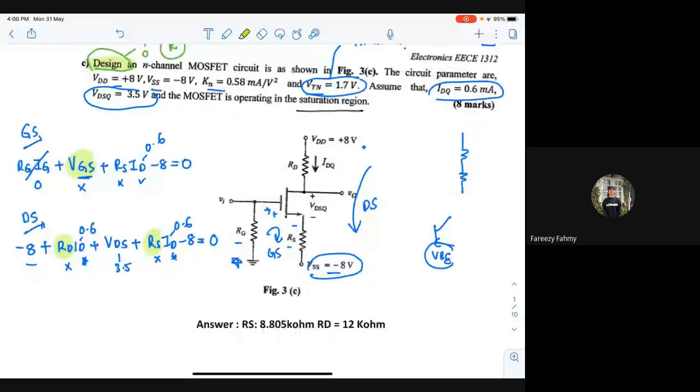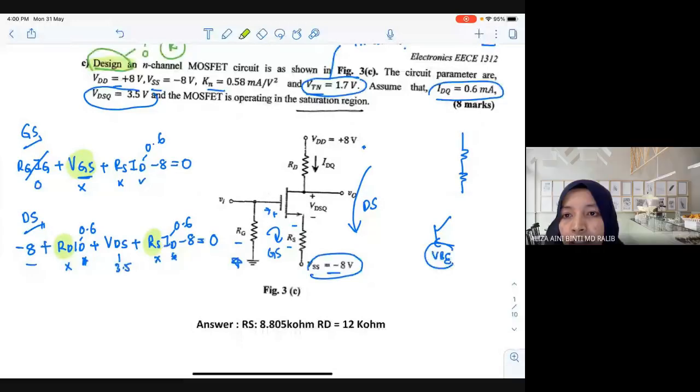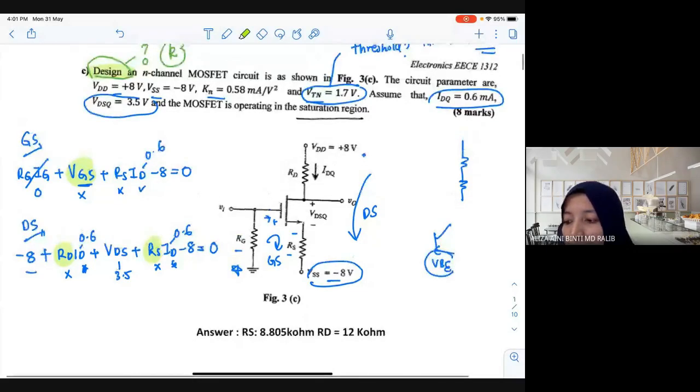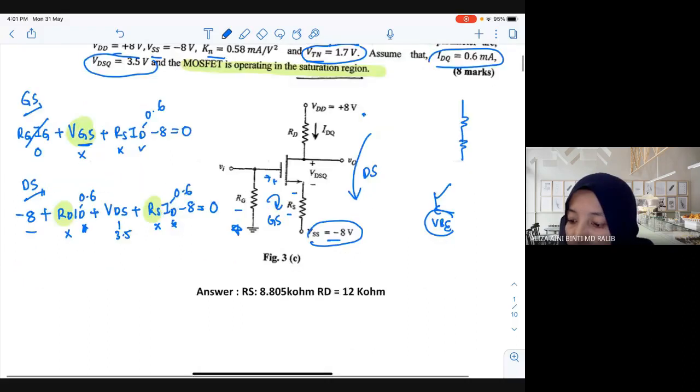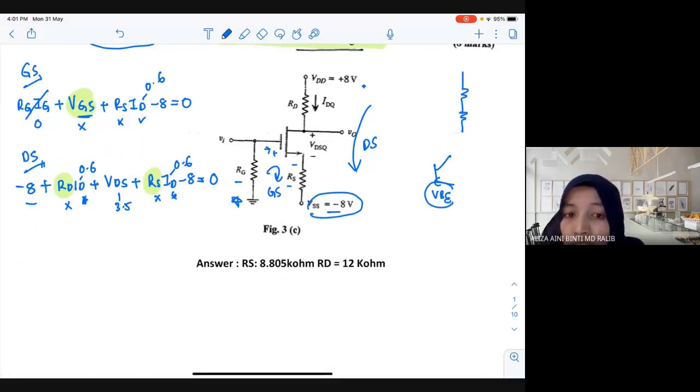So this is where the difference between your BJT and MOSFET is. It says here, it's not saying confirm. It says already here, MOSFET is operating in the saturation region. So this is a difference between your MOSFET. What happened here, you need to use the saturation. Before you use that equation, what do you need to write actually?